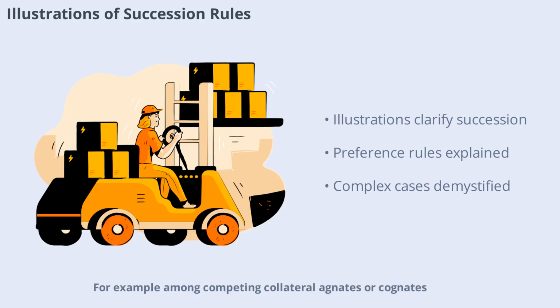For example, among competing collateral agnates or cognates, preference is given to those with fewer degrees of ascent. If degrees are equal, degrees of descent are considered. If neither can be preferred, heirs take simultaneously. These examples help demystify complex inheritance situations.